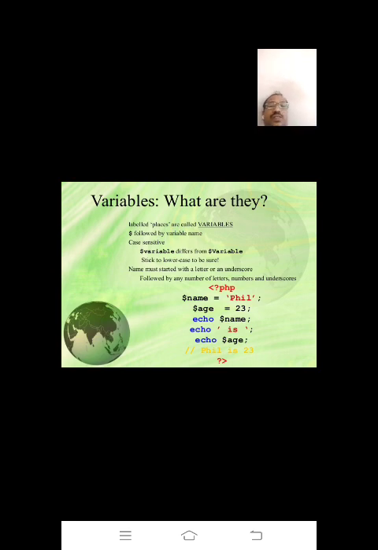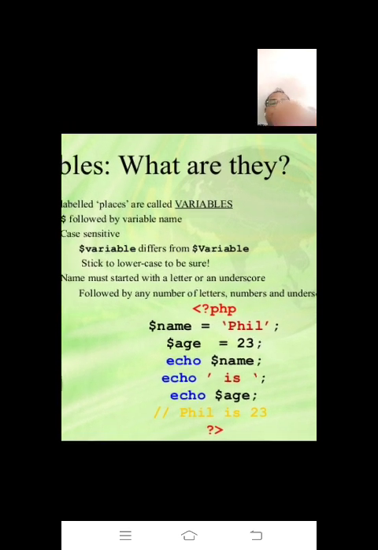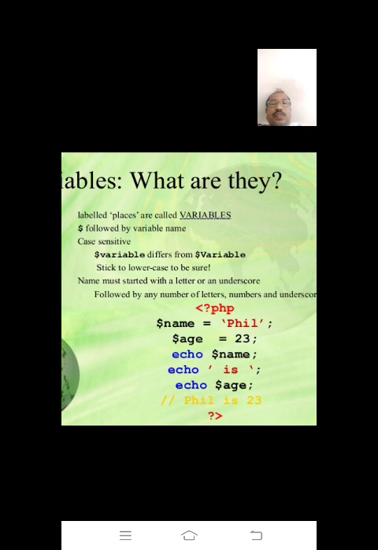So here we have one example also. See here, it is case sensitive, so you have to look carefully. Here we have written in PHP: dollar name is equal to 'fill', a string, so we included it in single quotes. Dollar age is equal to 23. So we stored two values in two different variables, name in one variable and age in the age variable, but both are written with the dollar sign.